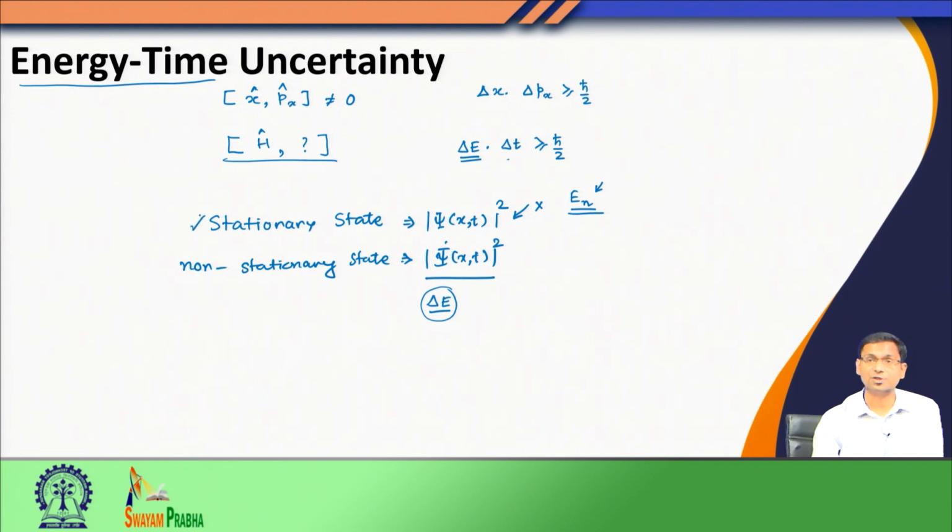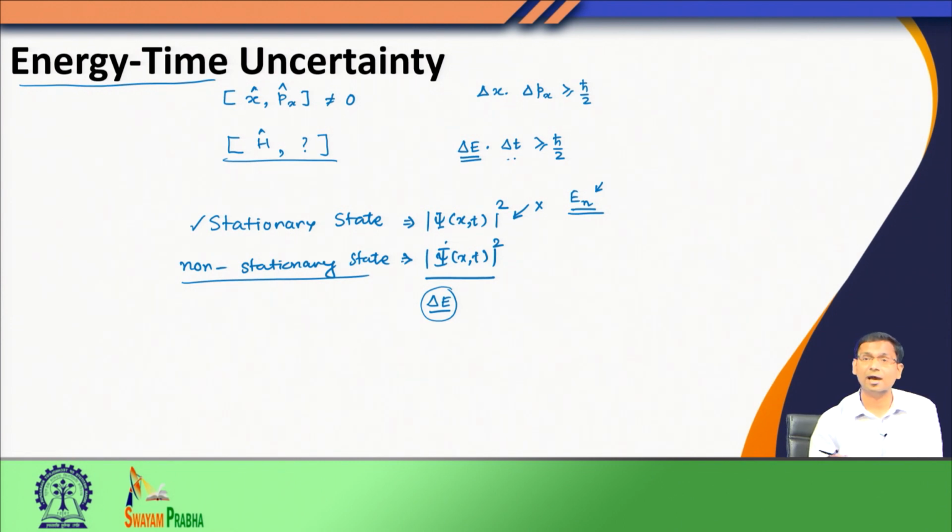When I am in a stationary state and there is no uncertainty in energy, the delta t, which is now the lifetime of the state, is very large. When this uncertainty is very small, delta t, the lifetime of the state, is very large. That means the stationary states have in principle infinite lifetime, so they are very stable and remain so. On the other hand, for the non-stationary states, since there is a spread of energy and delta E becomes finite, delta t is also lower.